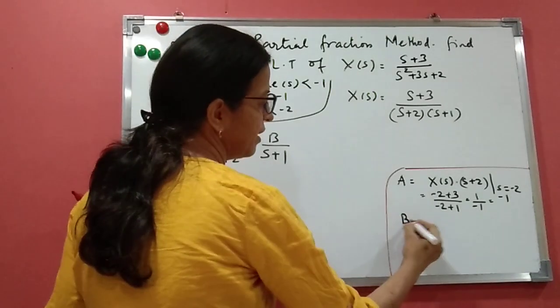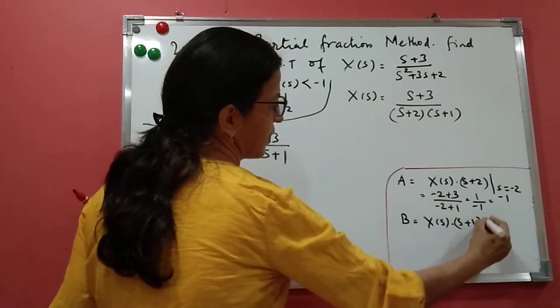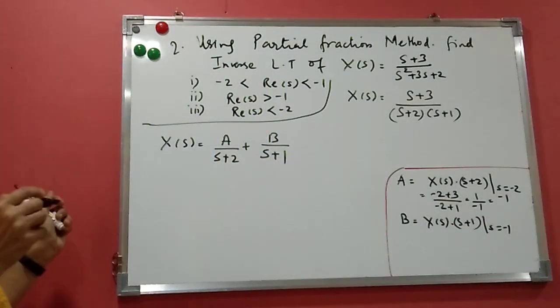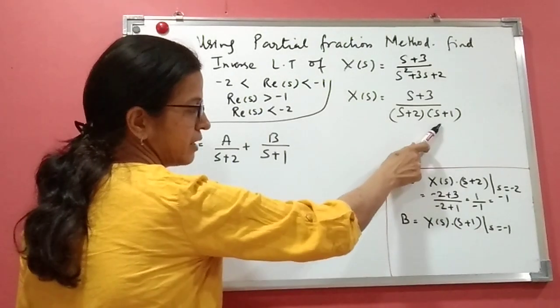What is the value of B? B is X of s into (s plus 1). Put the value of s as minus 1. It's a very easy method to find A and B. It's also called Cauchy's residue theorem. So when you multiply (s plus 1) here, this gets cancelled.